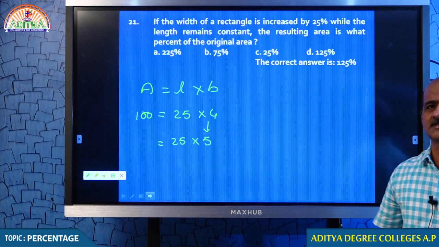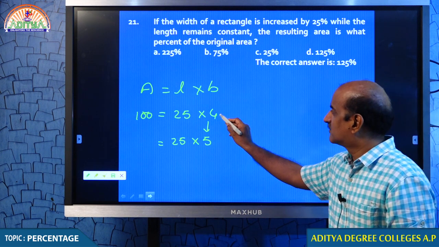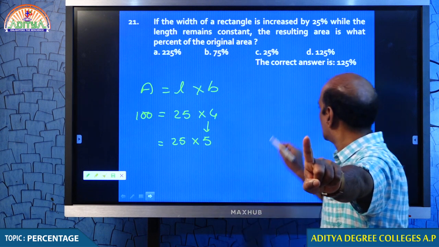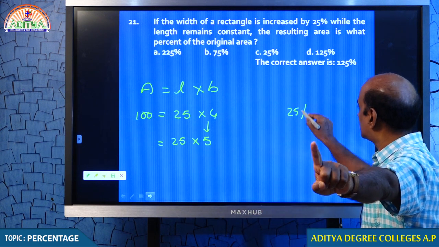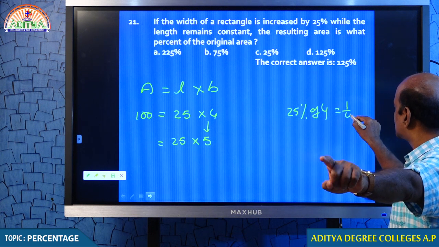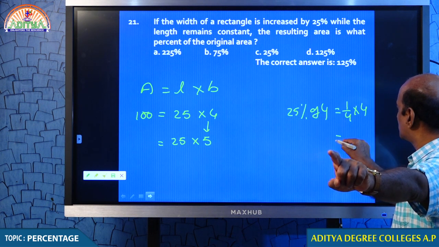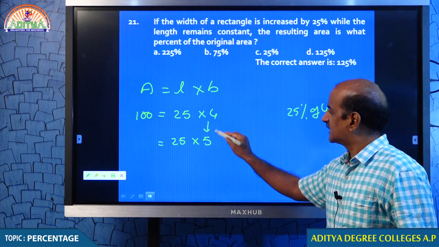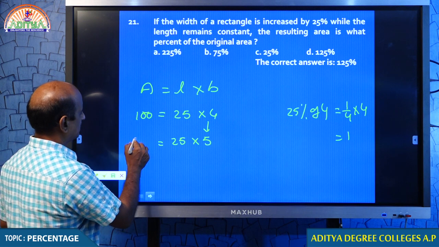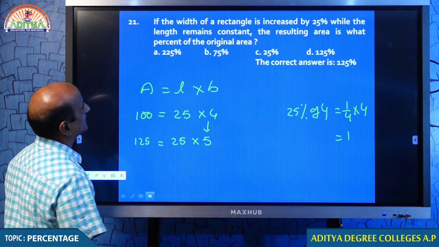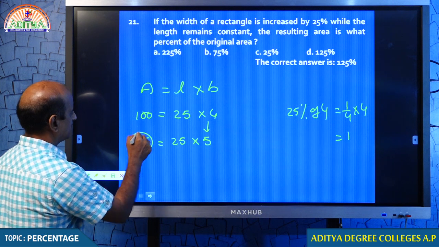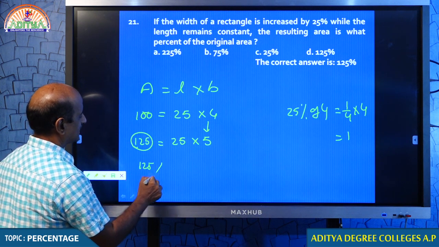Wonderful, yeah, 25%. What is 25%? 25% of 4 is 1. Tell me students, 25% is 1 by 4. 1 by 4 into 4 is 1. Therefore, it increases by 1 unit. 25 into 1, 125. Therefore, the resulting area when you compare with 100 is 125%.